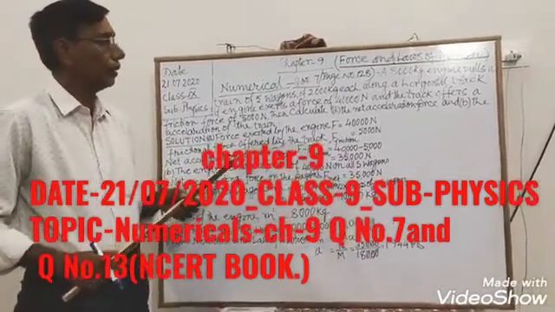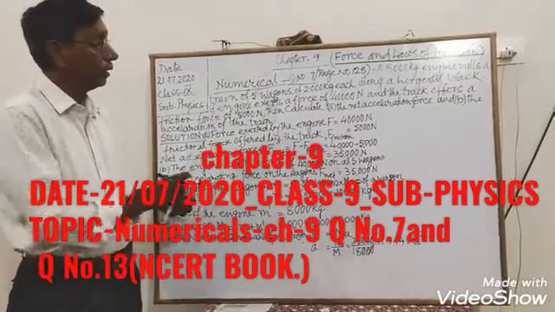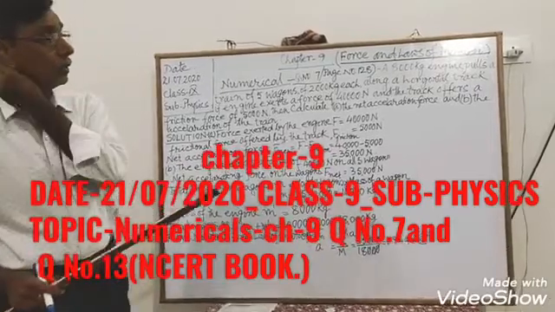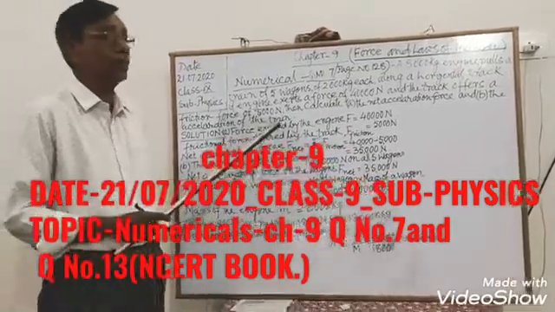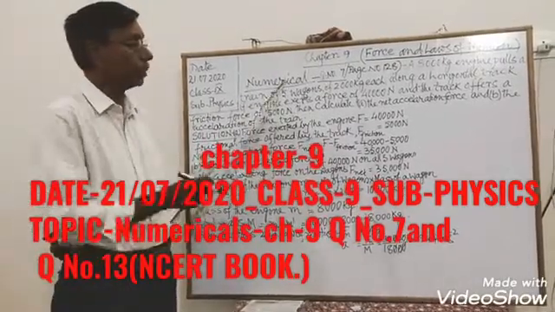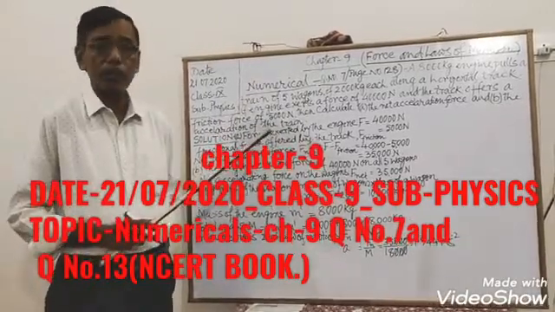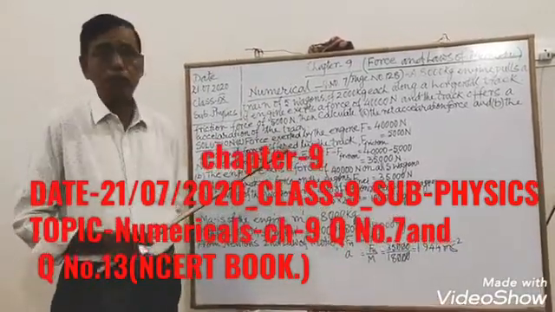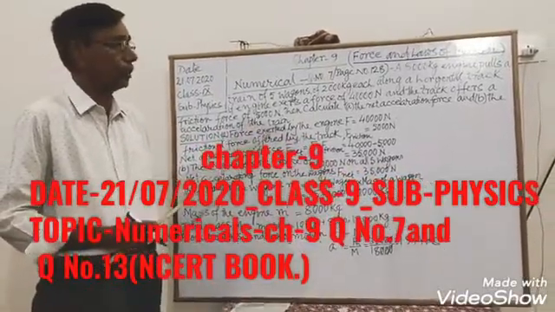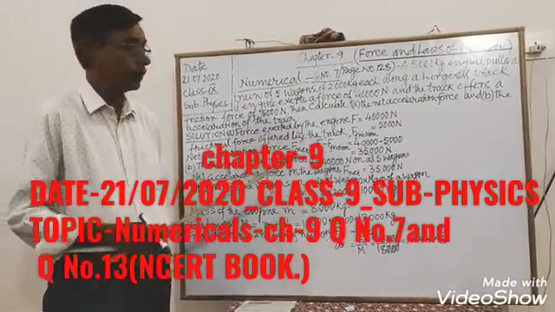Today I am going to explain a numerical. This question is given in the NCERT book, page number 128, question number 7. On the day of video conferencing, that is on 18th July, Saturday, I solved question number 17. It was also a long question.